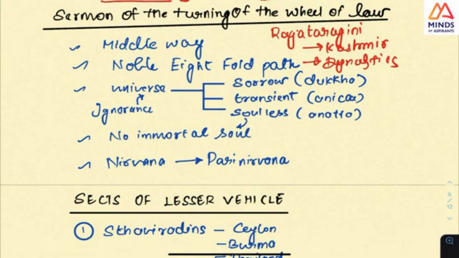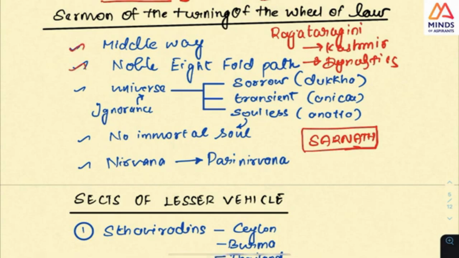The next thing which you should know is the sermon. What was the sermon which was given by the Buddha? Four or five disciples were there, and Buddha gives this middle path and the noble eightfold path. This eightfold path you will know, and one important thing that you should check is that he says in this Sarnath sermon that he gives, universe.